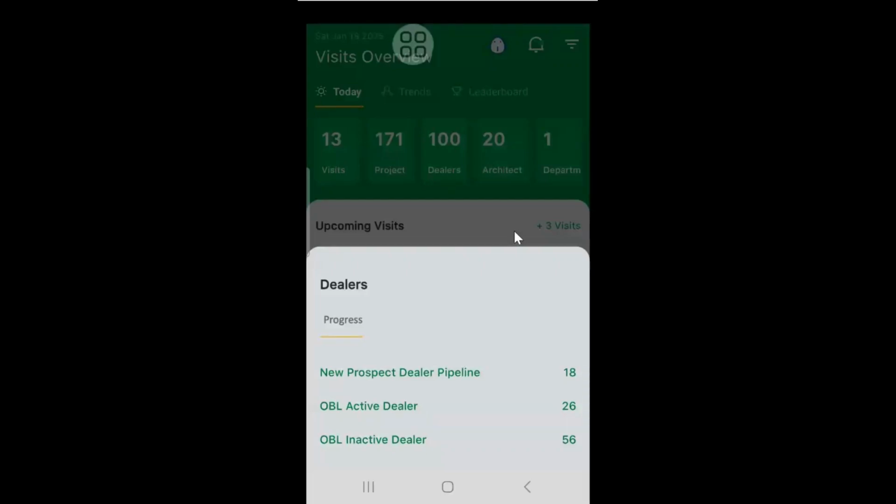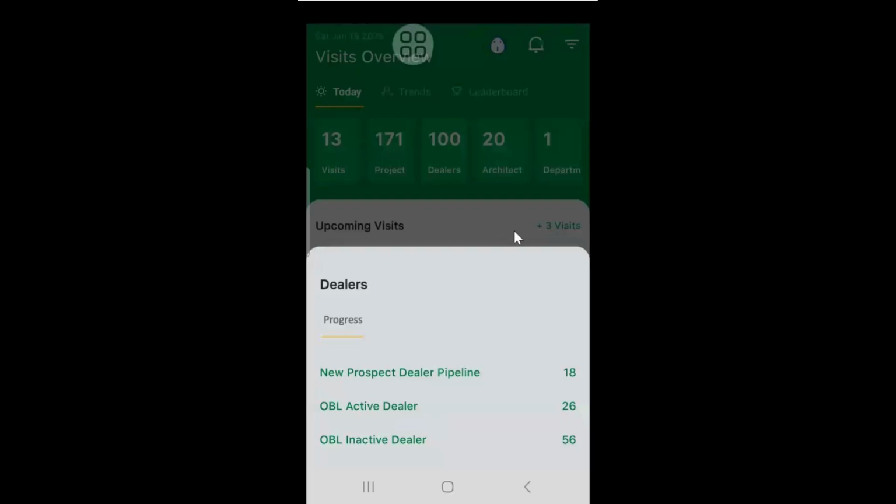So for OBL inactive, you just go through active and inactive dealers first. Is there any major difference in the data differentiation which we updated as per Amit Goyalji? We took whoever did business with us in the last 9 or 12 months as an active dealer. If the dealer has not done any billing beyond 360 days, we consider them an inactive dealer.